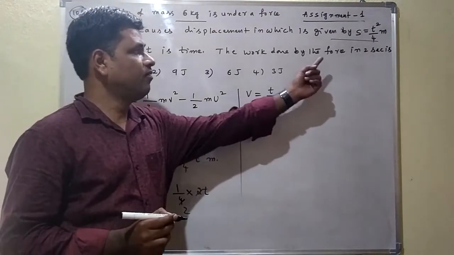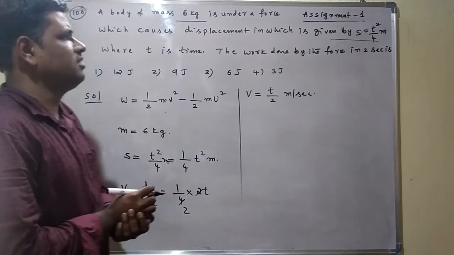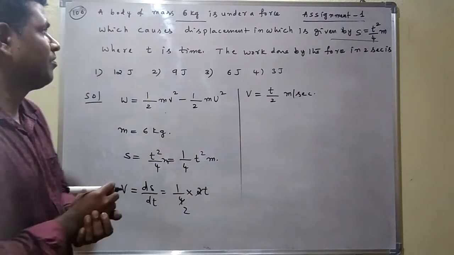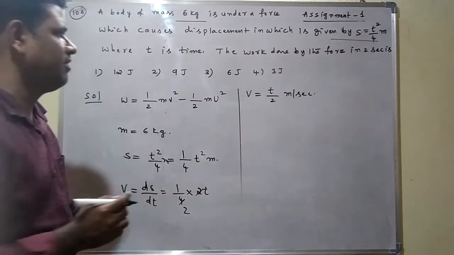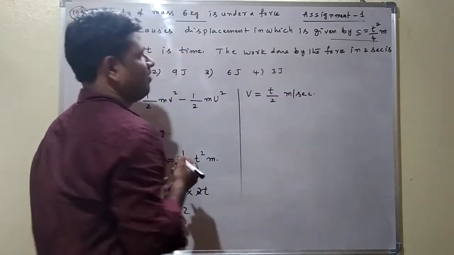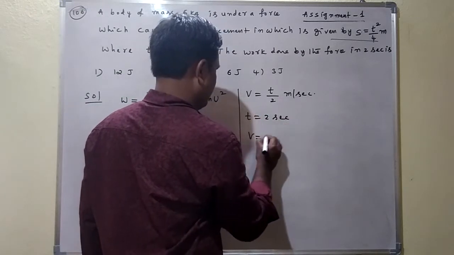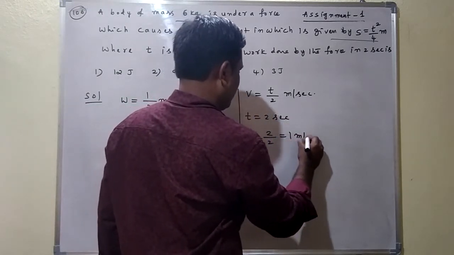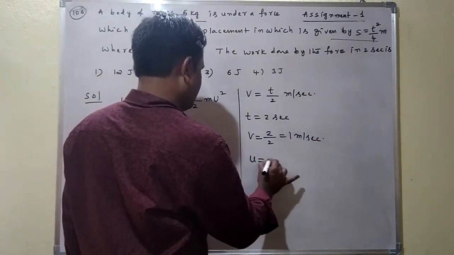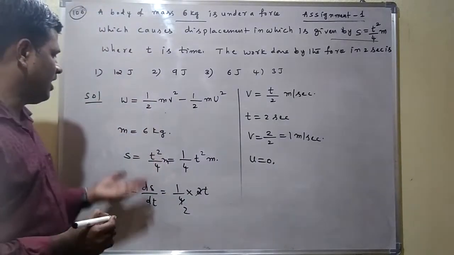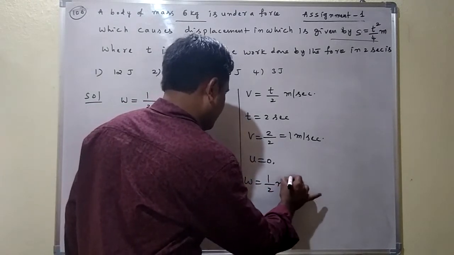But they are asking for the work done by the force in 2 seconds. Here initial velocity is 0. Why? Initially at time 0, the velocity is also 0. When the force is applied, the body starts its displacement from rest, so initial velocity is 0. But we have to find the final velocity at 2 seconds, so t is equal to 2 seconds substituted here. v is equal to 2 by 2, which is 1 meter per second. This is the final velocity. The initial velocity is u equal to 0, as the body is initially at rest. Now we apply the work energy theorem here. W is equal to half mv square. Here they are asking for the work done.